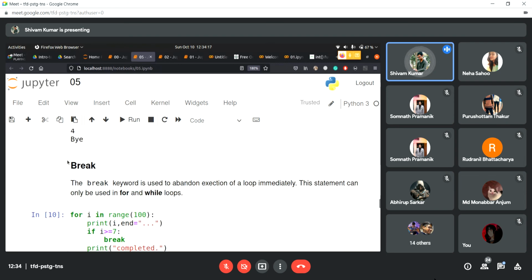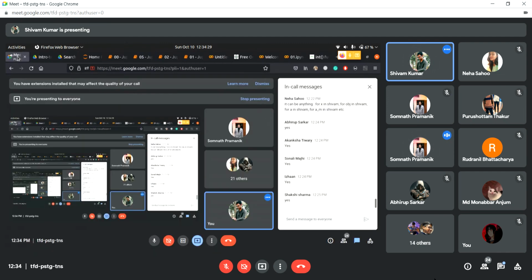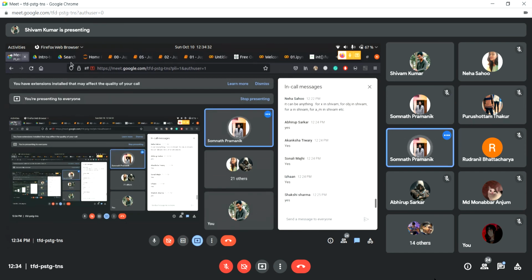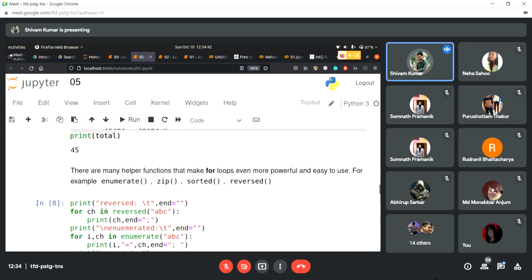Yeah, so the break statement, I told you that I'll be going through the break statements once we're talking about loops. Suppose I'm executing through a loop. Yeah, Somna, tell me. What is the difference between a nested loop and a simple loop? Okay, so a nested loop is just that you are putting another loop inside a loop.